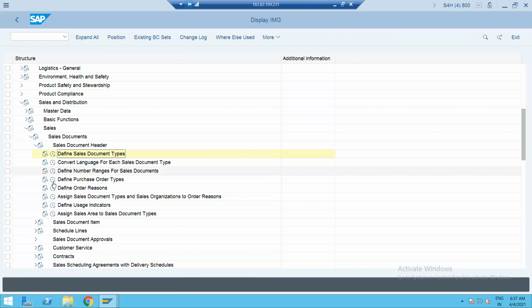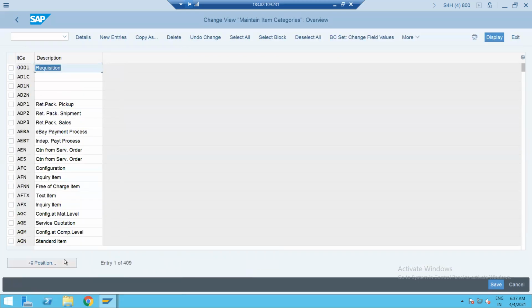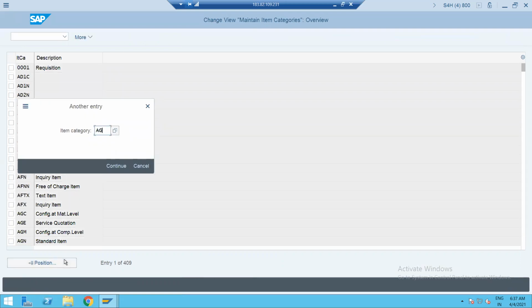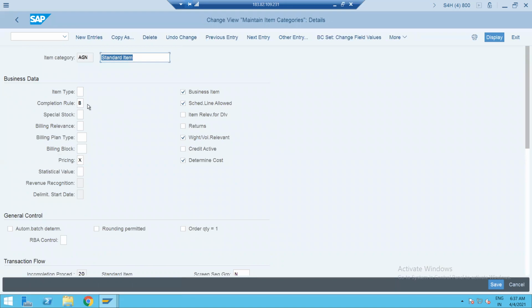Let's check the item category difference between your standard order and quotation. Sales document item, you go to define item category. If you see here, the completion rule B will be there.